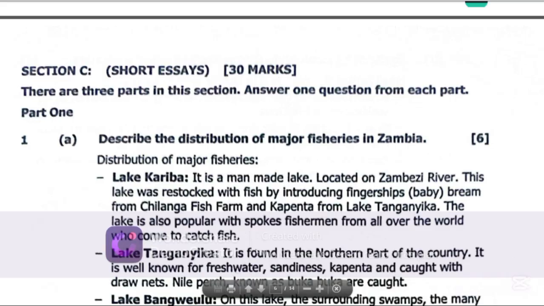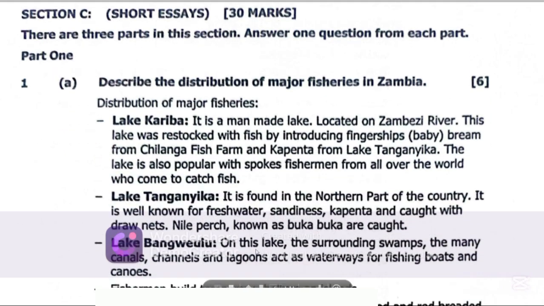So at Lake Tanganyika, this is a lake or a fishery that is shared by about 4 countries. That is Zambia, Tanzania, Democratic Republic of Congo, as well as Burundi. So these countries share this fishery. So upon talking about Lake Tanganyika like that, you can now go to Bangweulu.